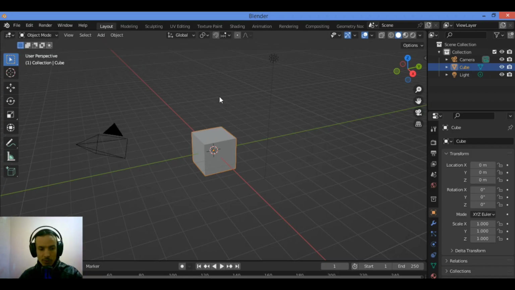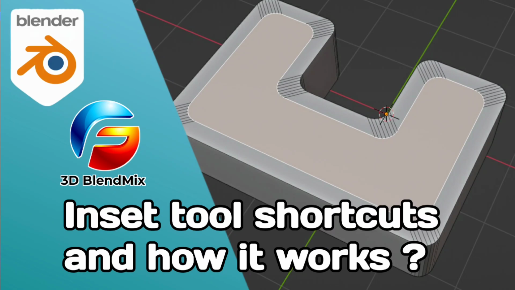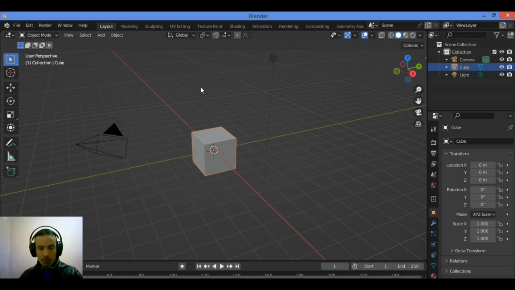In this tutorial I will show you this amazing Blender tool, which is the Inset Tool, how it works and when to use it. The Inset Tool is one of the standard edit mode modeling tools in Blender. Personally, I think that if you only use 5 modeling tools for your modeling projects, the Inset Tool would be one of them. To use the Inset Tool in Blender, press Tab and enter edit mode like this.